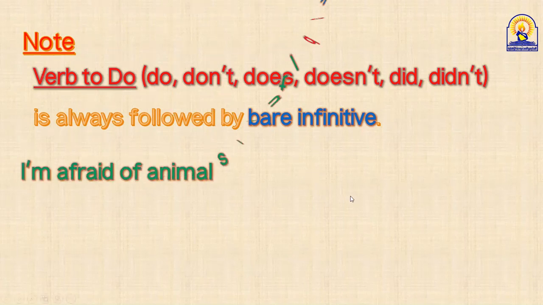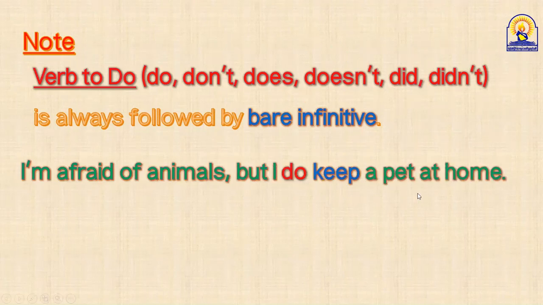I have 3 examples here. I want someone to read number 1. Hurry up guys, we have just 1 minute or 2 minutes. Yes, Khalid Saleh. Yes, let's take Sattam Al-Ambari. Sattam. I'm afraid of animals, but I do keep a bit at home. Okay, here, where is the bare infinitive يا Khalid, يا Sattam? Keep. الفيرب المين فيرب اللي يجي after do هيكون في حالة البير. يعني I didn't say to keep or keeps or keeping or kept. No, it's keep. That's what we call bare infinitive.